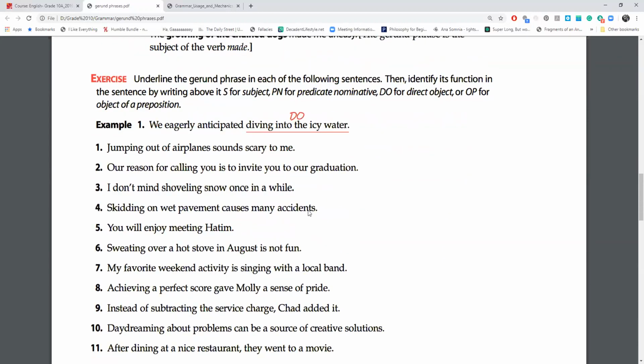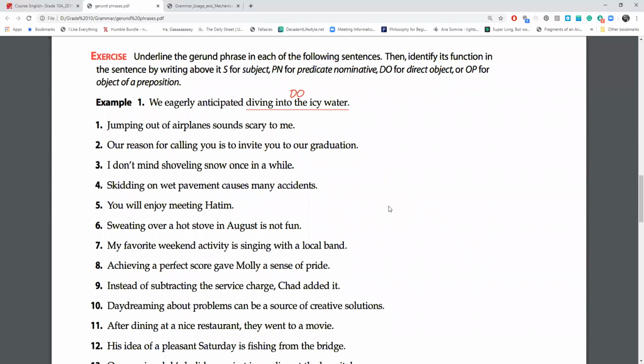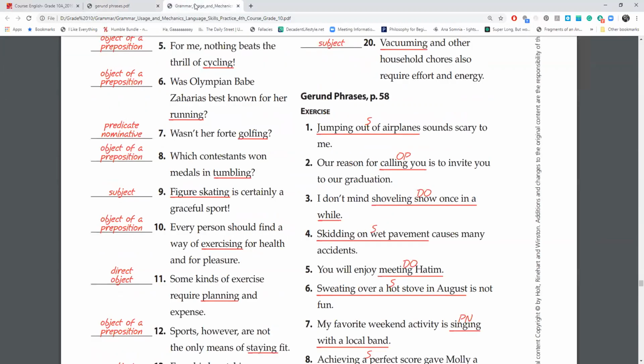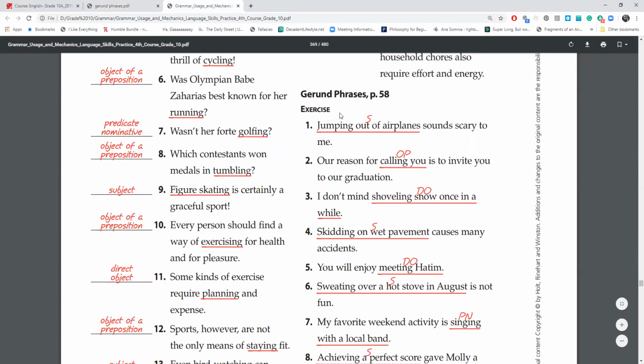So the exercise says, underline the gerund phrase in each of the following sentences. Then identify its function in the sentence by writing above it S for subject, PN for predicate nominative, DO for direct object, or OP for object of a preposition. So let's go over these quickly.